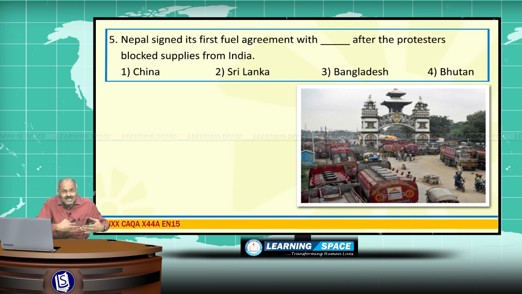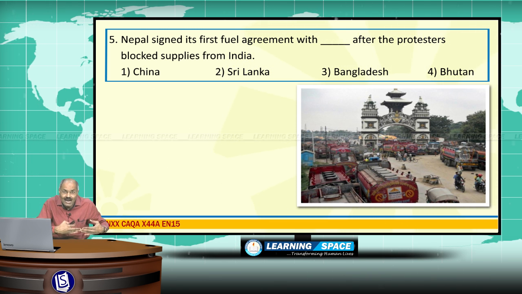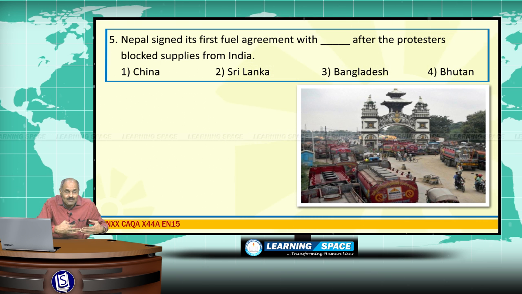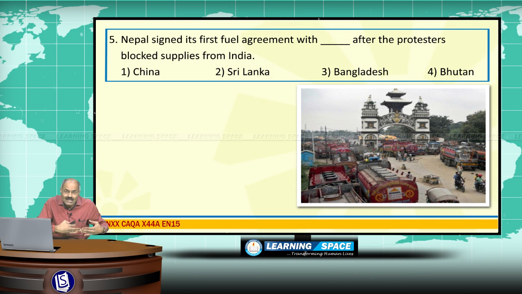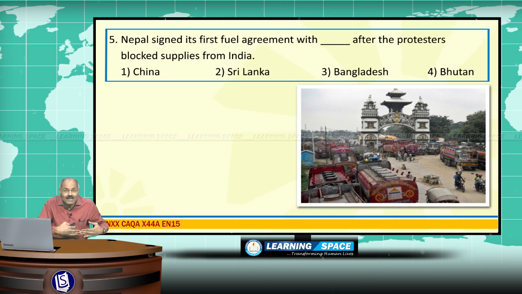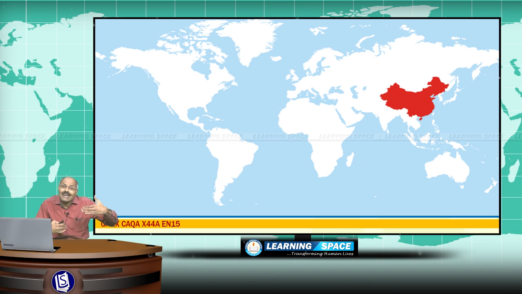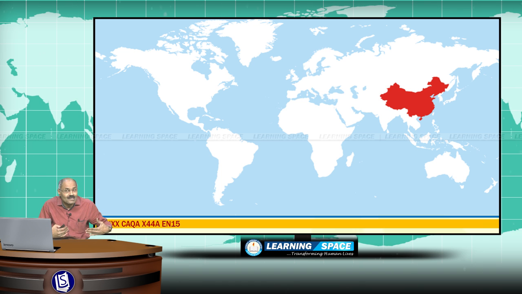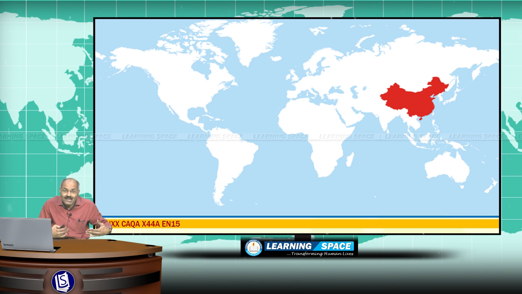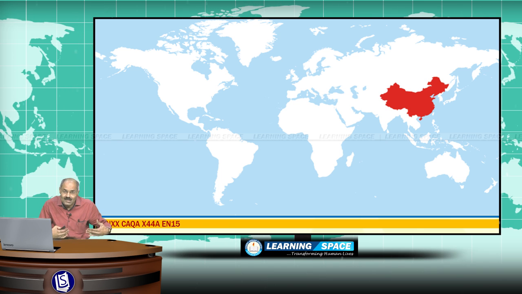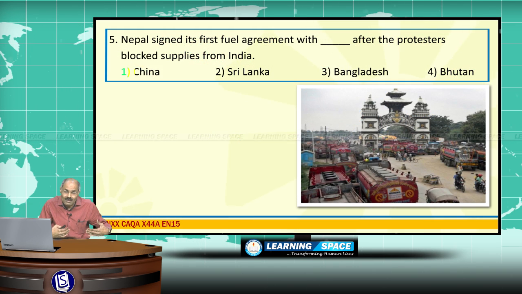There is a lot of mistrust created in recent times between India and Nepal, and the unpalatable thing for India is that they signed an agreement with China for fuel supplies, which is not good from the Indian perspective also, because Nepal has been a trusted neighbor for the past 70 years. Right?